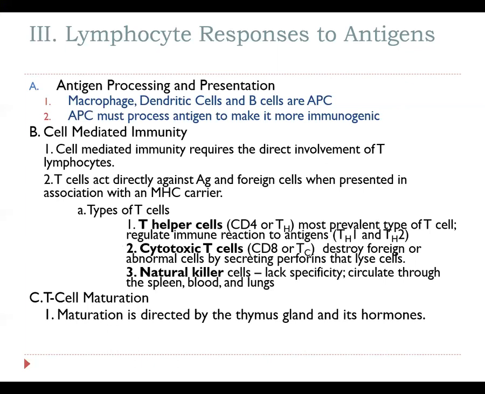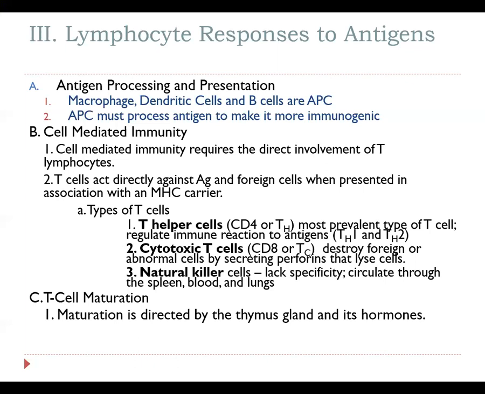Known as dendritic cells. So some basic macrophage, but more specifically dendritic cells, are going to be known as APCs. APCs are antigen processing cells that are going to be the first cell to interact with an antigen in the second line of defense.